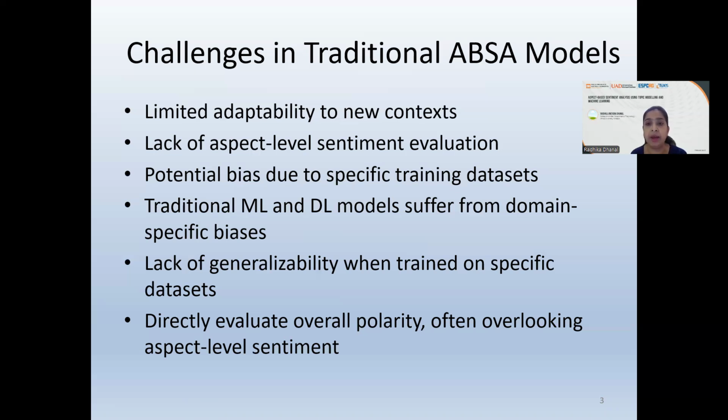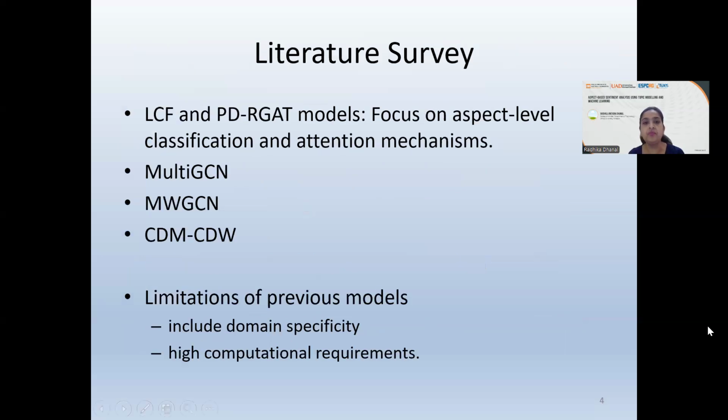Then the next is the potential bias due to the specific training data set. The training data set matters a lot. If you have trained it particularly on a special domain, then certainly it will behave in that way, and hence there could be a bias due to it. The traditional machine learning and deep learning models suffer from the domain specific biases that we already discussed. And then we have the lack of generalizability when trained on specific data sets, and these models directly evaluate the overall polarity, often overlooking the aspect level sentiments.